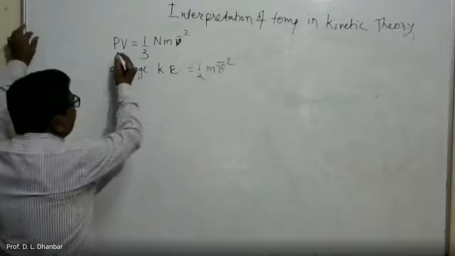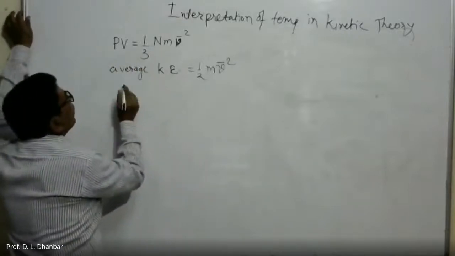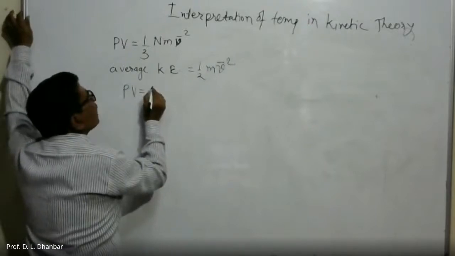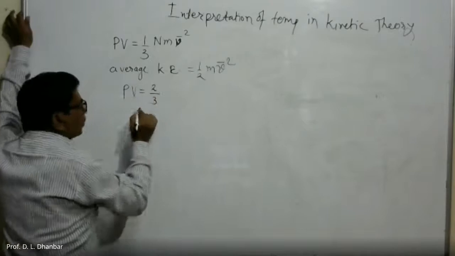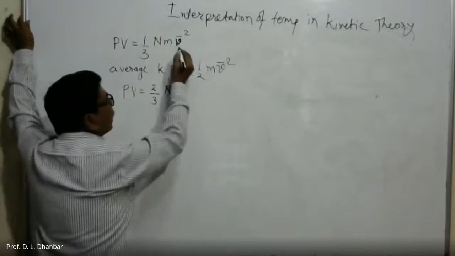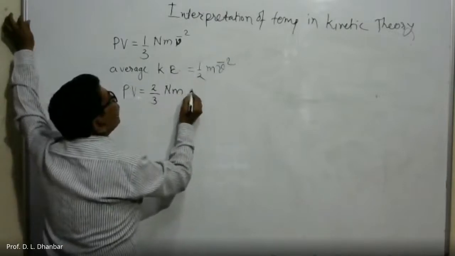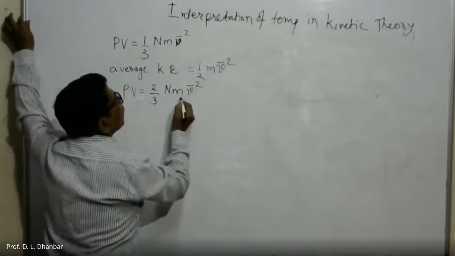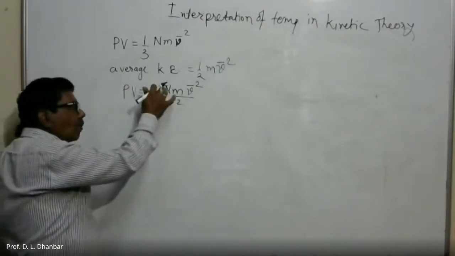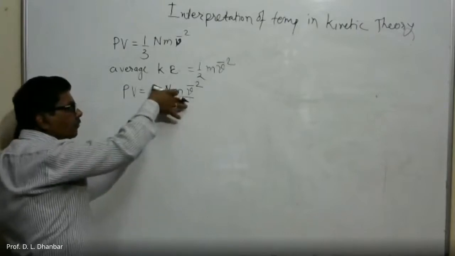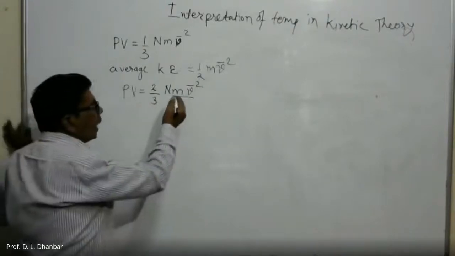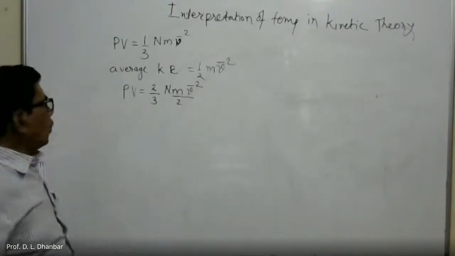So here, PV is equal to 1 by 3. Instead of 1 by 3, I will write it as 2 by 3, and into N m, and here I will write v bar square upon 2. Means I have multiplied by 2 and divided by 2, so it gets cancelled and makes no difference. So PV is equal to 2 by 3 into N m v bar square upon 2.